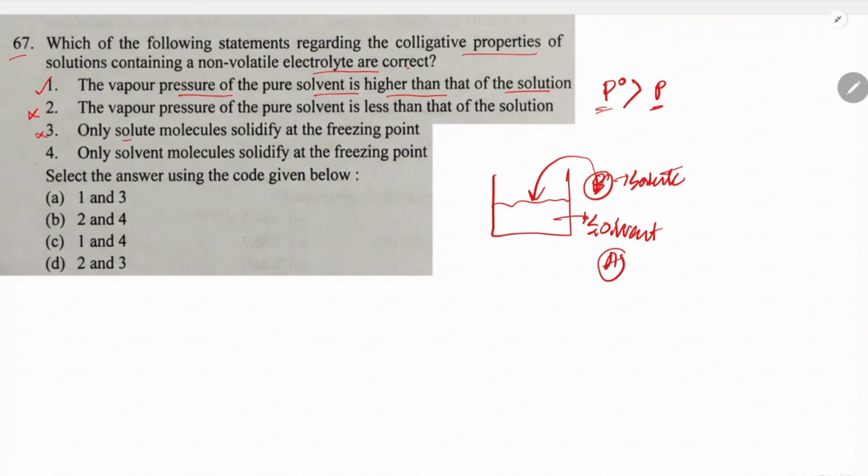So this solute will affect the solvent freezing point. It will decrease the freezing point of the solvent.